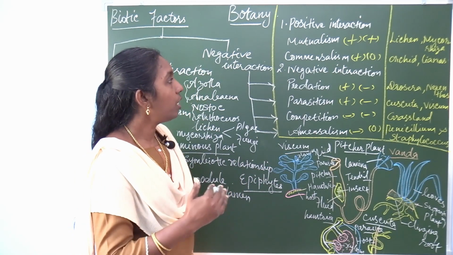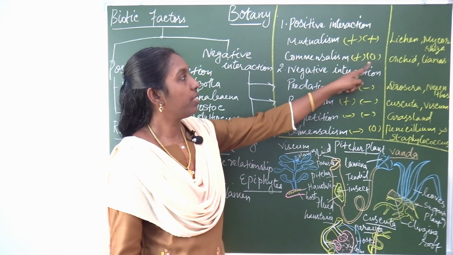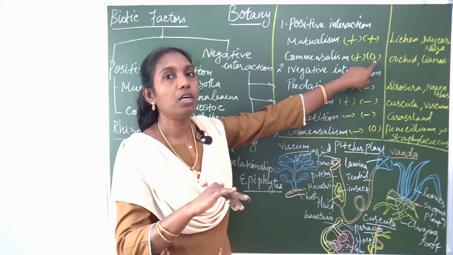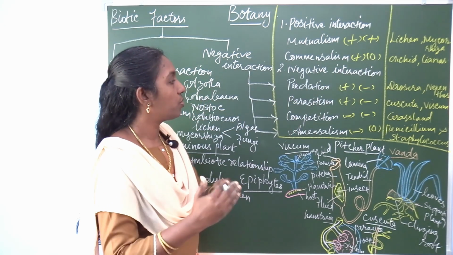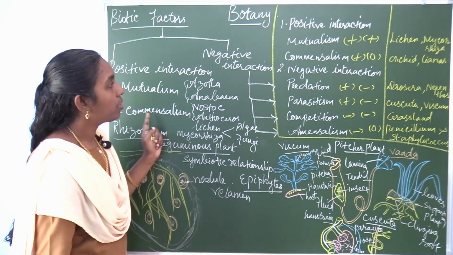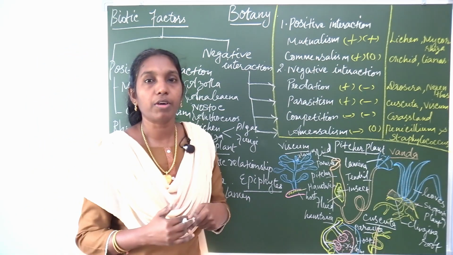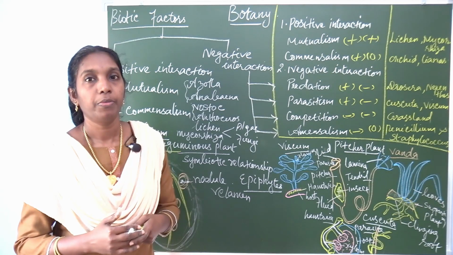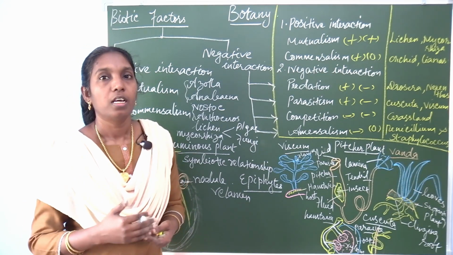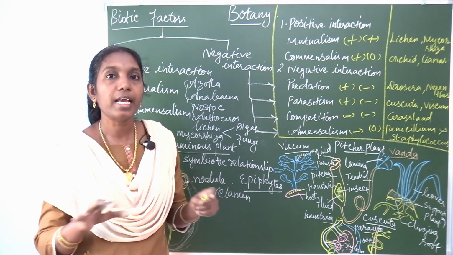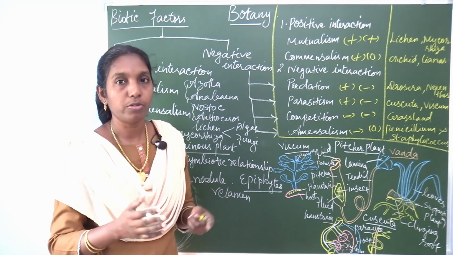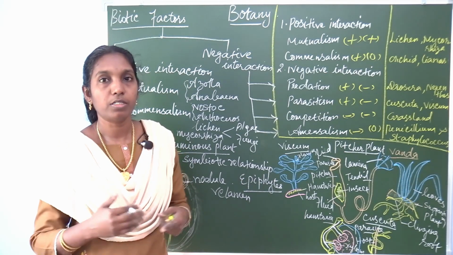So in this mutual relationship, one is benefited, and the other is neither benefited nor harmed. Such an association is called commensalism. So these are two examples, and other examples of commensalism are herbivores. There are a number of herbivores, goats, camels and cattle. These are grazing and browsing the plants. So many examples you may find.